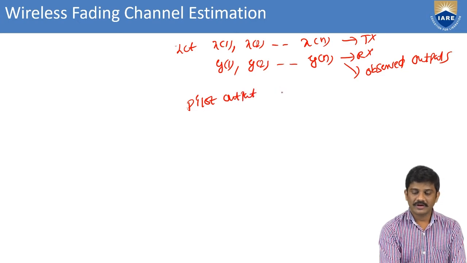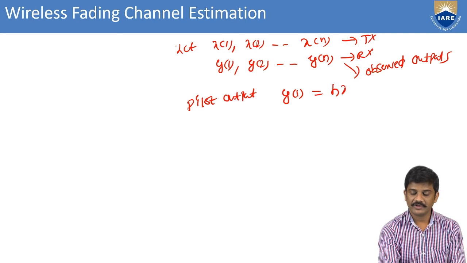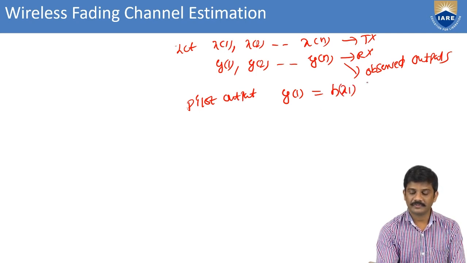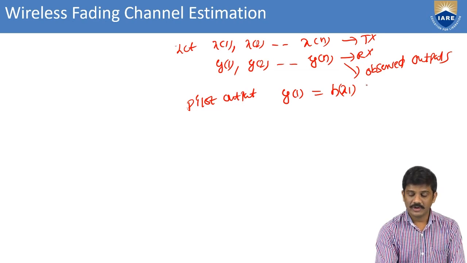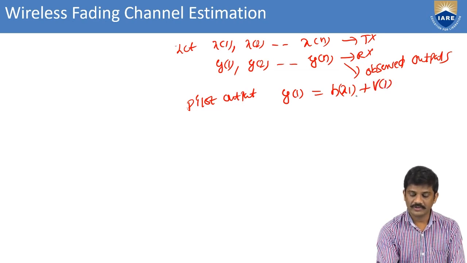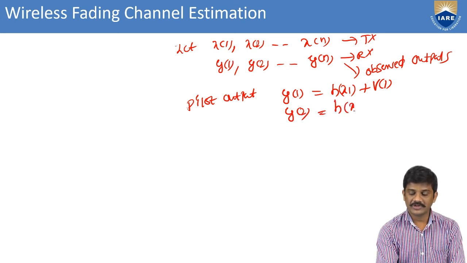Then we go for y of 1 equal to h of x of 1 plus v of 1. Next, y of 2 equal to h of x of 2 plus v of 2.